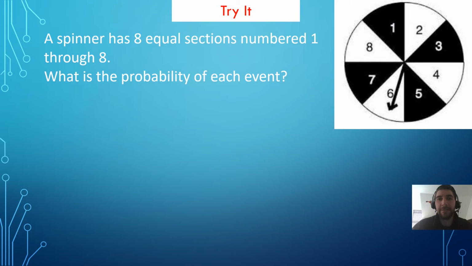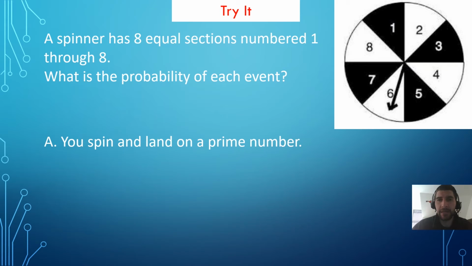Now you try. This spinner has 8 equally sized sections numbered 1 through 8. What is the probability of each event? Our first event is spinning to land on a prime number. So the first thing that we're going to need to do is figure out which numbers are prime. So the prime numbers here are 2, 3, 5, and 7. 1 is not a prime number because it does not have exactly 2 factors. So what is the probability of spinning and landing on a prime number?